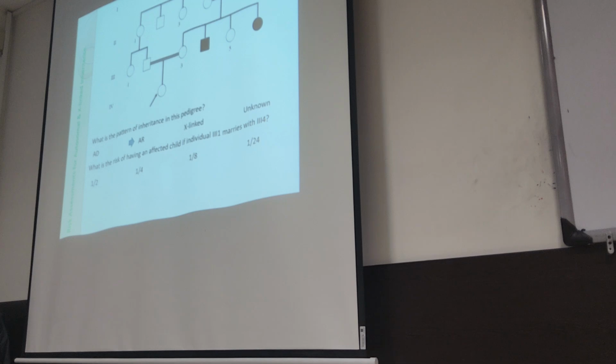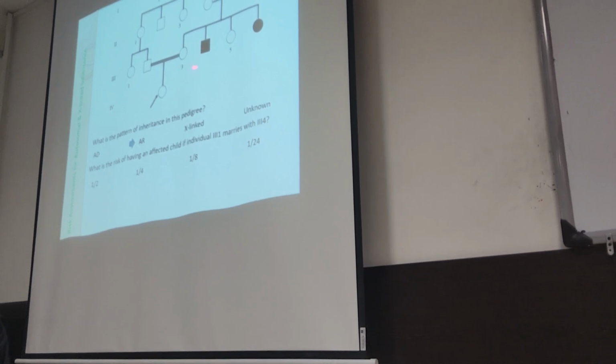Okay, so before I get right, the method is not correct. But Professor, the answer is 25%, but the method you have to explain. Okay, let me explain. This individual 3-1 is affected. 3-4 is affected.